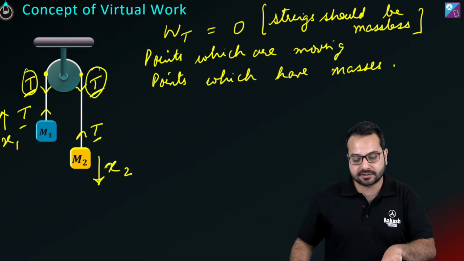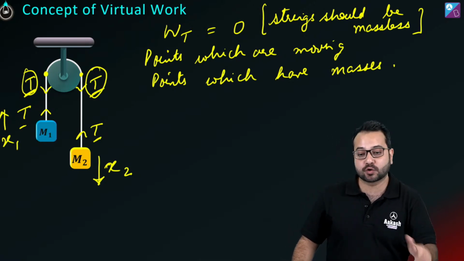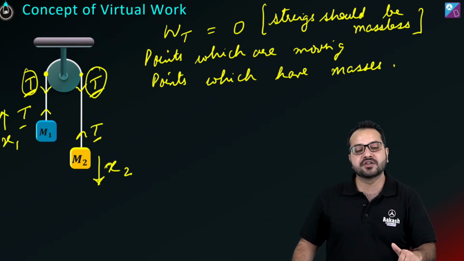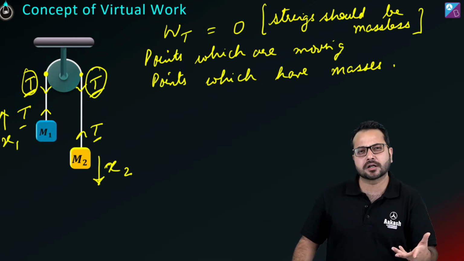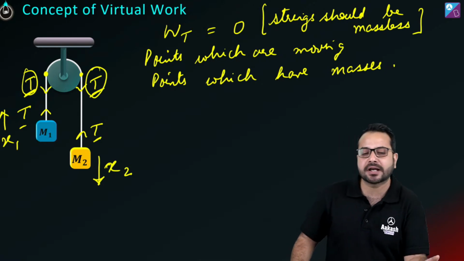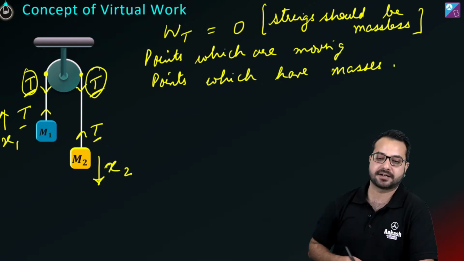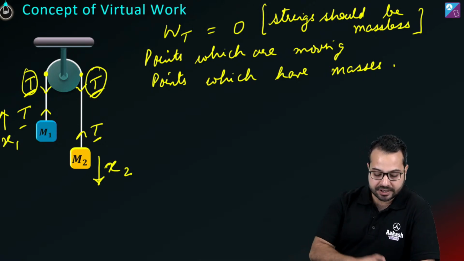Now I could have assumed x1 down also, no worries. Remember, I am a dumb person. I could have assumed x1 going down, but now I've got a little smarter. So I'm assuming x1 is going up. We assume the pulley to be massless; if the pulley were moving, then also the tension on it is zero. Yes, Swastika, I'm going to come to that part. Yes, you're absolutely right. ठीक है, चलो.